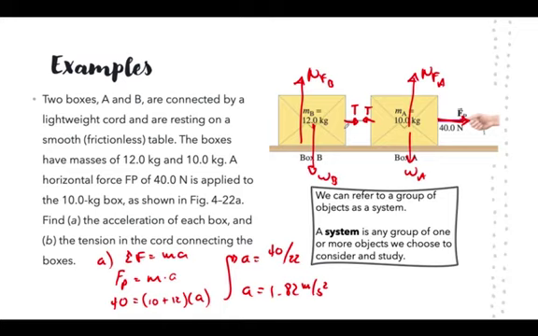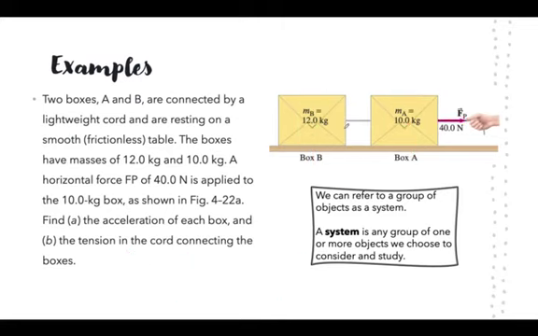So I'm gonna erase this acceleration and solve question B. So to find question B, we're looking at the tension. So either we look at box B or we look at box A, whichever one we want. Now box B is going to be a lot easier.